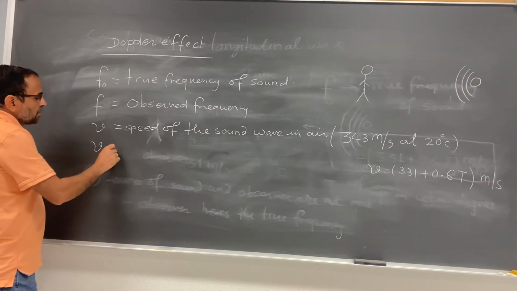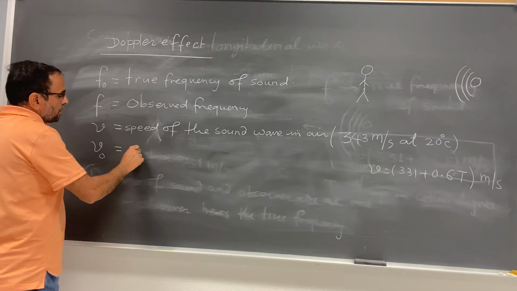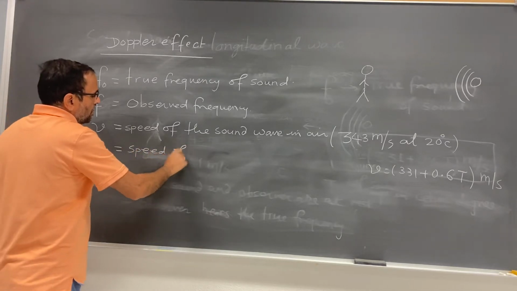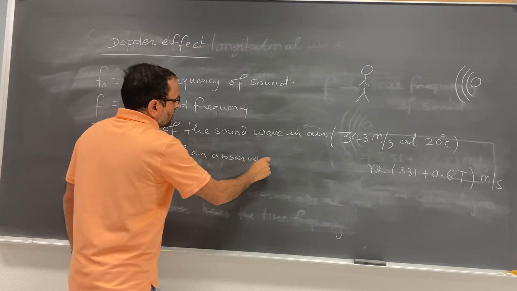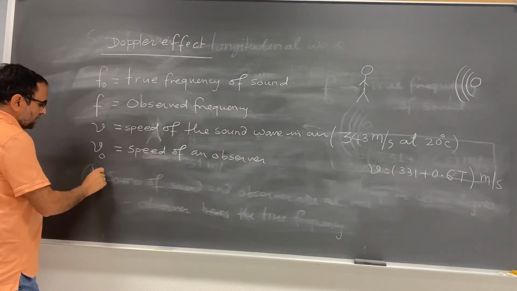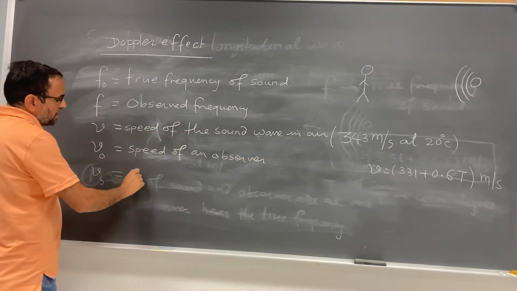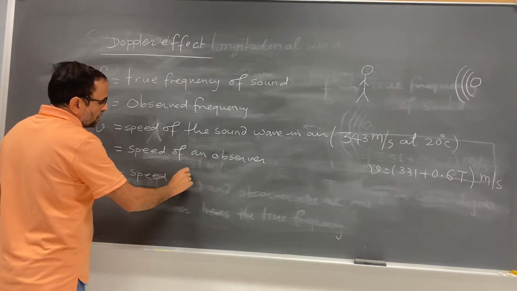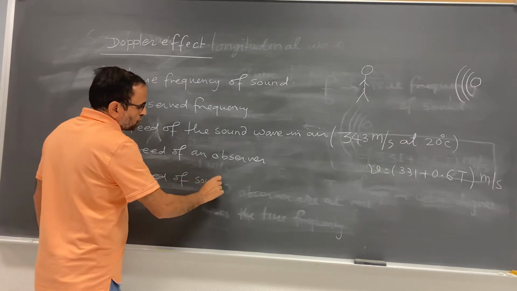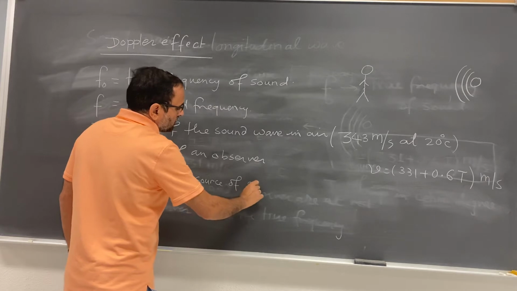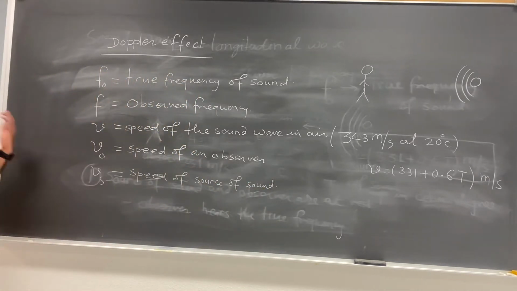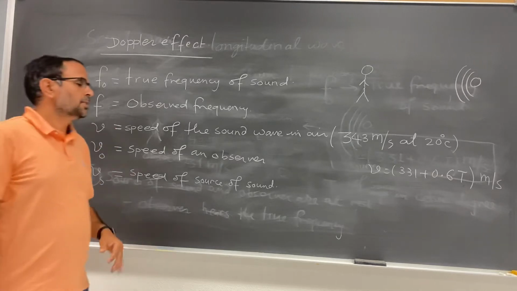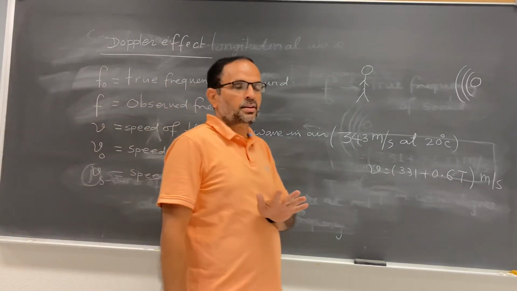And V0, this is the speed of an observer, and Vs, this is the speed of source of sound. Now there are the 4 cases.